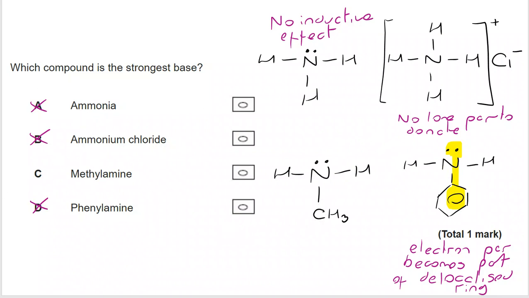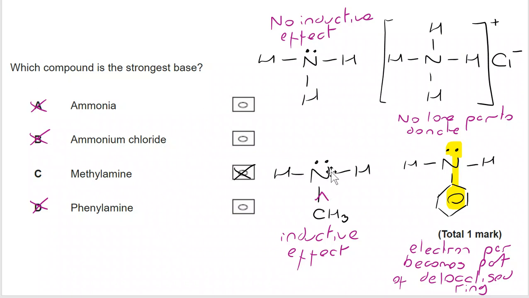So that leaves us with methylamine. And what we have with methylamine is this electron pair, but we also have an inductive effect where we've got CH3, a significantly sized alkyl group coming off the N, where the electrons are drawn towards the delta negative N. And because that happens, it actually makes it far more likely to donate the pair of electrons.